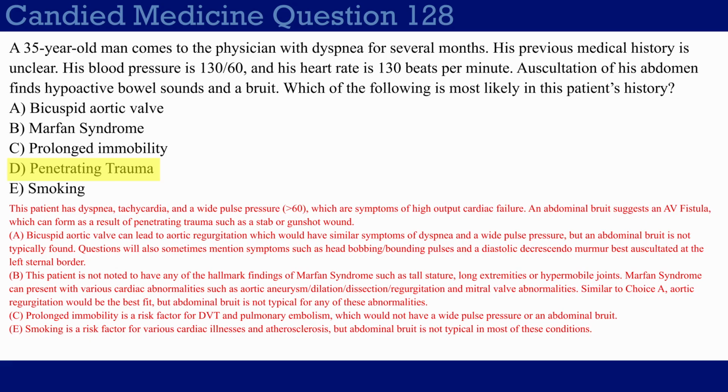So coming back, the takeaway you want to have here is that you need to understand that an AV fistula can form as a result of trauma, and you need to know that an AV fistula can cause high output cardiac failure. The reason that happens, of course, is because when you're shunting blood from the arterial system into the venous system, you're going to have a lot of blood flowing back into the venous system, which will increase preload, which of course will cause the heart to pump much faster and harder to get that blood out into your peripheral circulation, which is what causes the tachycardia. And that leads to all the downstream negative effects that you can think of. Left ventricular stress, dilation, failure over time.